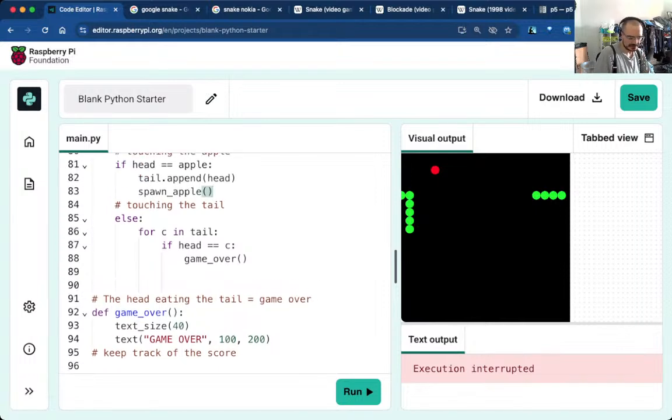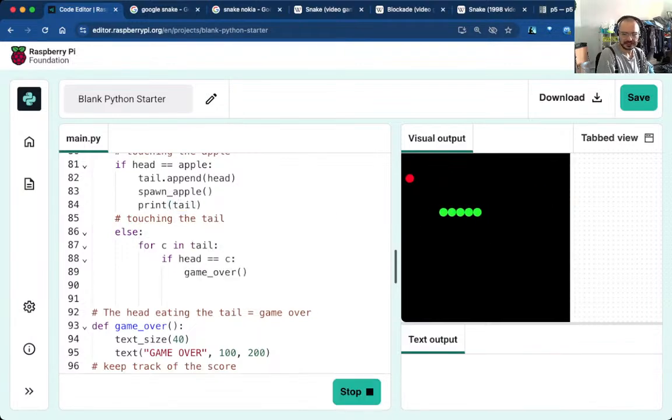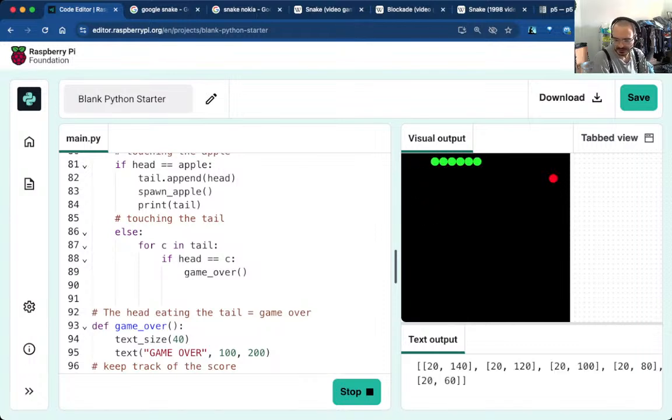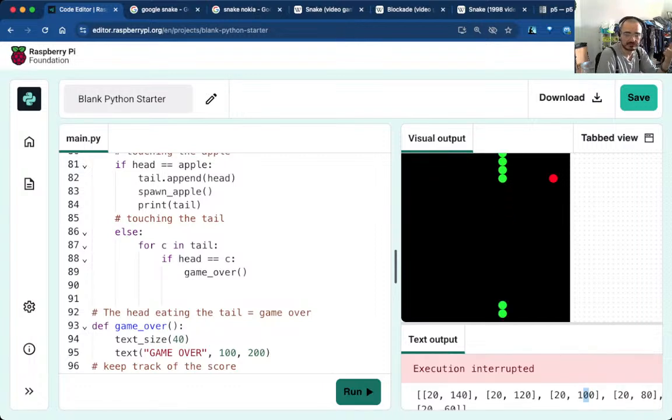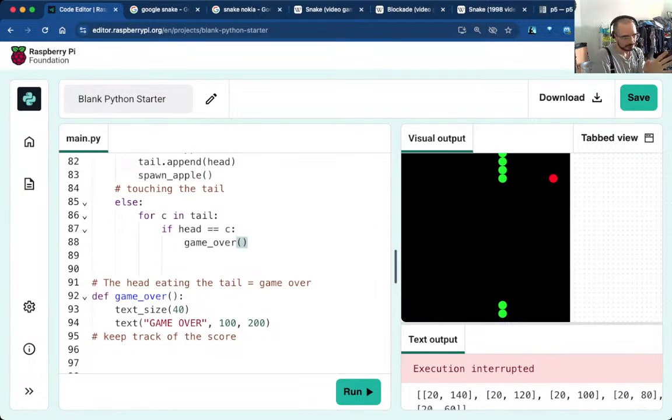I'm just going to put a little bit of logging so I can see what's going on. All right, so yeah, those are lists, as I expected. There's a gap of 20, yes, because I put size equal 20, so they're all set apart by 20 pixels, which is fair enough. Not to worry. I can simply compare them element by element. So I want head 0, head 1 being equal to C0, C1.